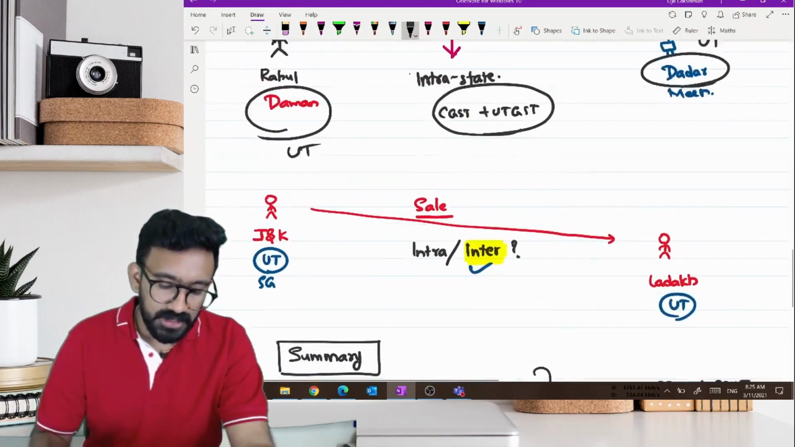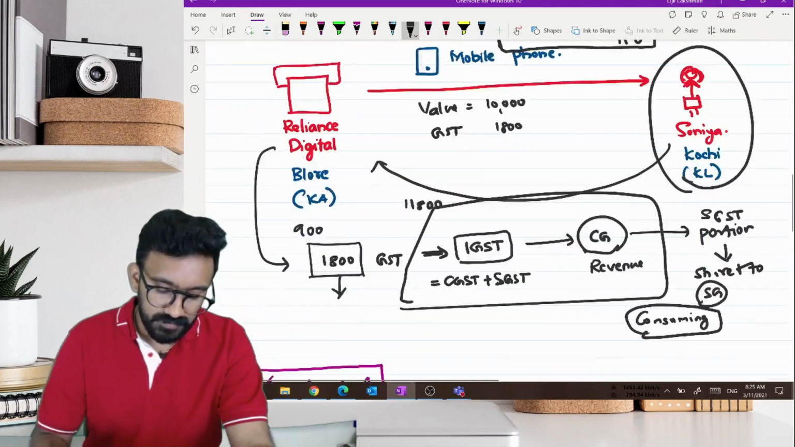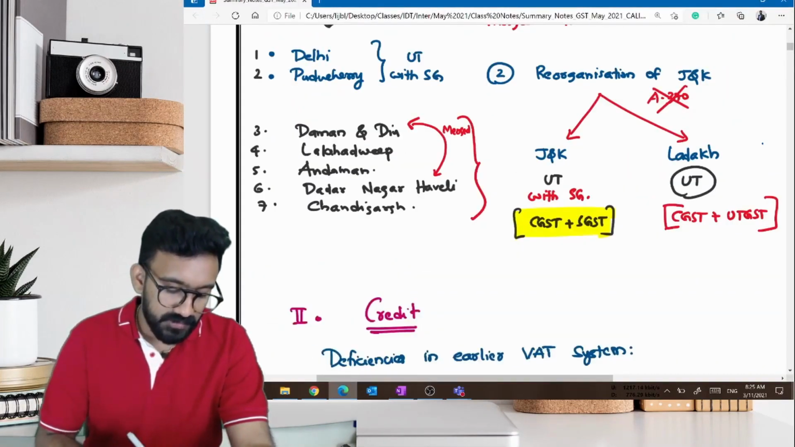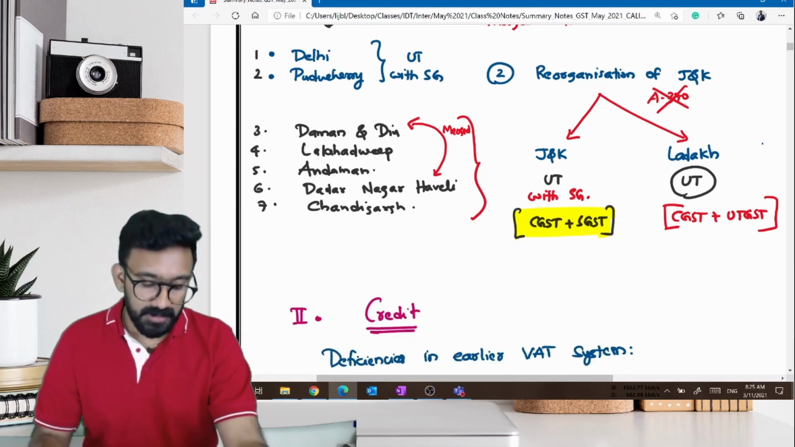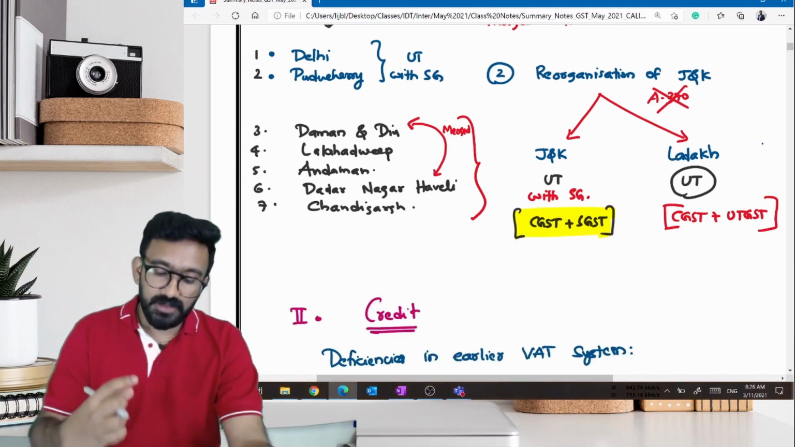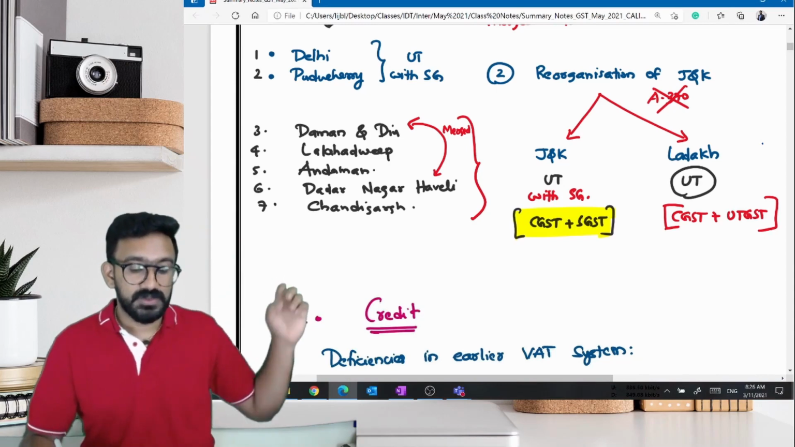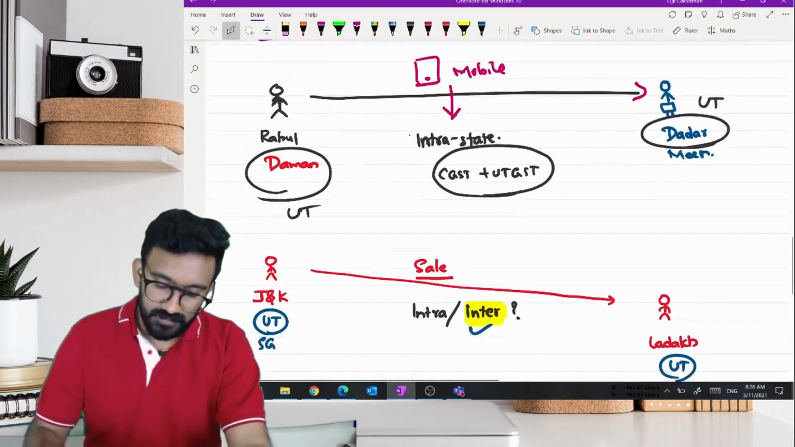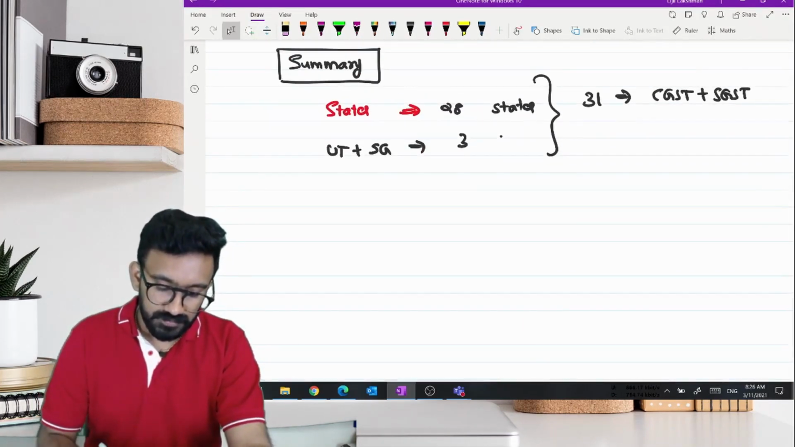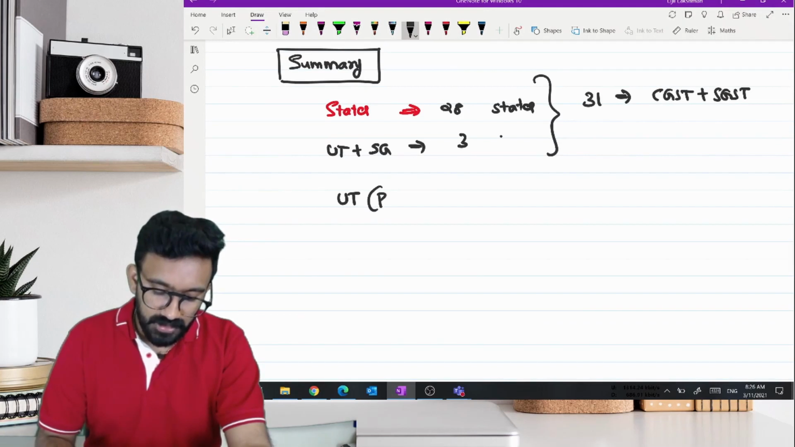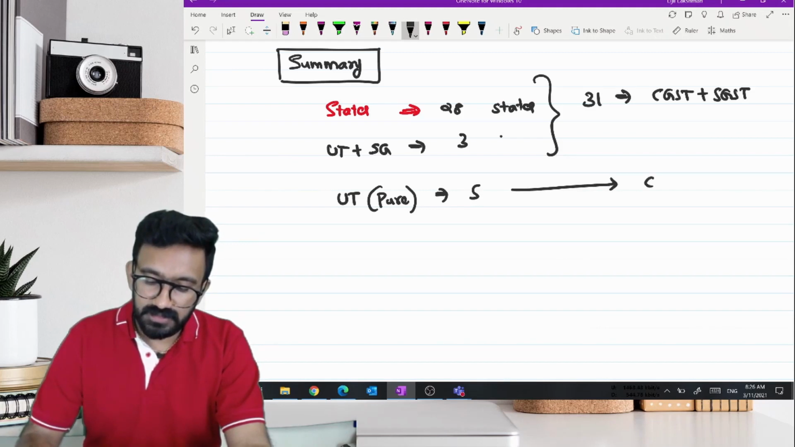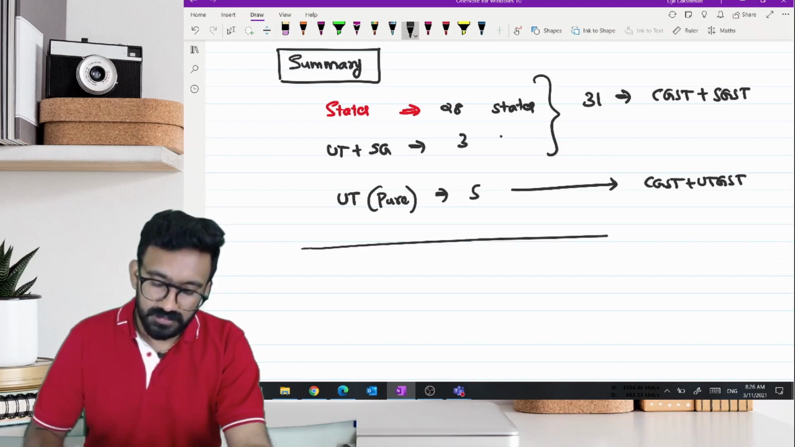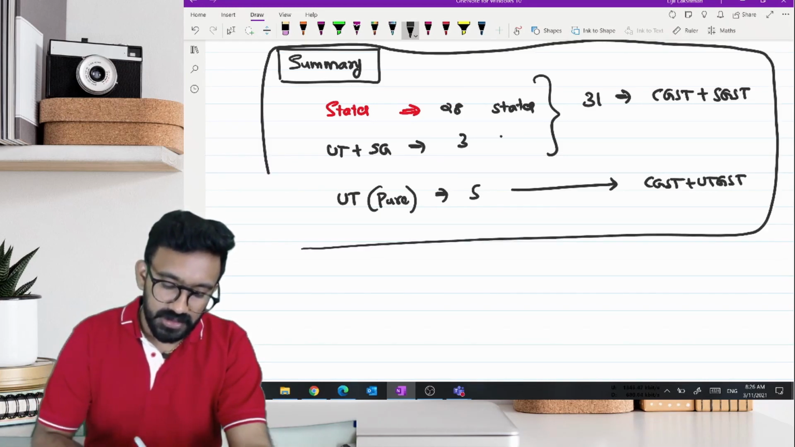Earlier, how many pure union territories were there where UTGST will be applicable? It was 5 of them, and Daman Diu and Dadra Nagar Haveli got merged, so it became 4, but Ladakh got added. So it became 5 again. We can call them pure union territories. That is 5 of them. They'll have CGST and UTGST. This is the summary of our amendment discussion.